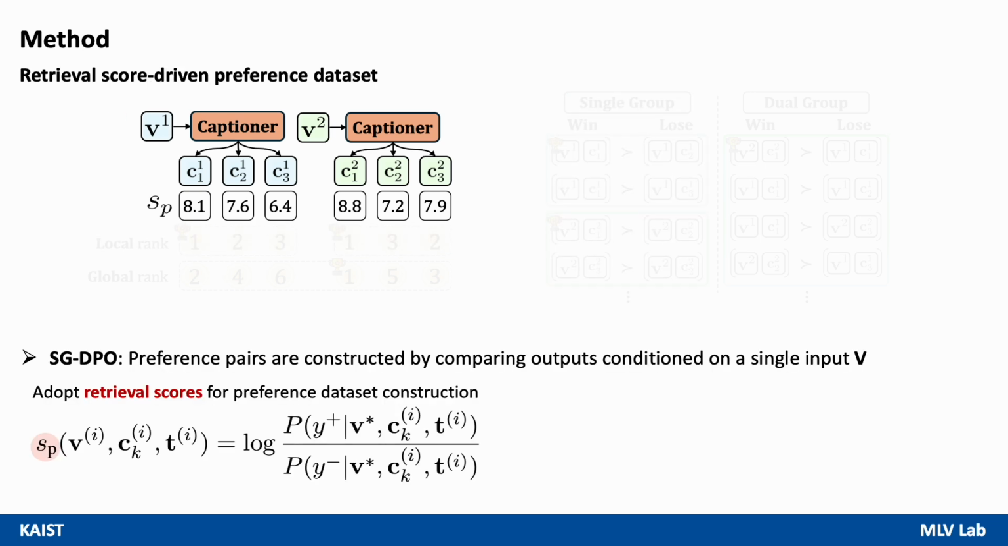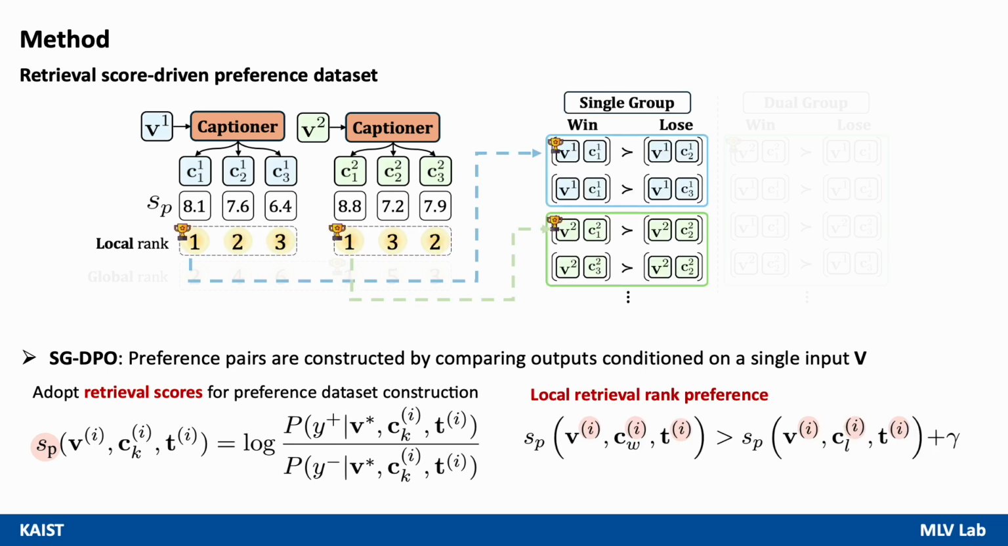To implement SGDPO, we first built a retrieval score-driven preference dataset. For each video, we sample k different captions and compute a relevance score for each caption against the text query while masking the video tokens in attention, denoted as S_P here. Using these preference pairs, we train the captioning model. Importantly, both captions in a pair are conditioned on the same video V_i, ensuring that the optimization captures local retrieval ranking.